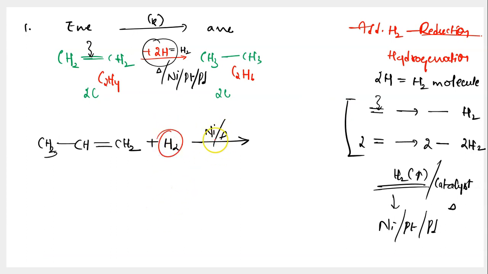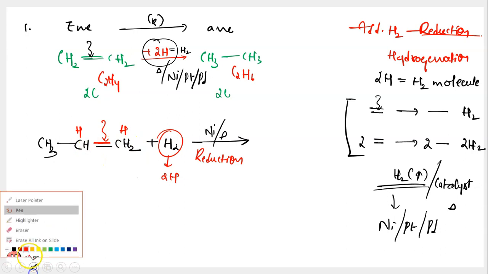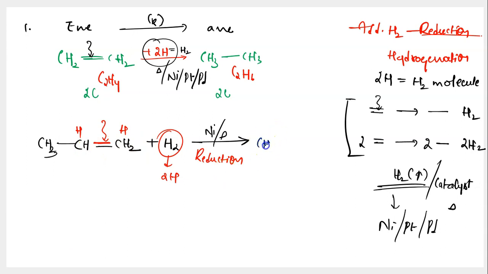You are talking about adding hydrogen, so you call this reaction reduction or hydrogenation. In this reduction, you have to be breaking the double bond that you see here. If you're breaking one bond, you need two hydrogen atoms, and you have it over here. One hydrogen is added to this carbon and the other hydrogen is added to this carbon. So if the double bond is breaking, you have to give one hydrogen each to both the carbon atoms involved in that double bond. And this leads to formation of what? This leads to formation of CH3, CH single bond CH2, and you have added a hydrogen newly over here. This molecule together can be written as CH3 CH2 single bond CH3. This is nothing but propane.